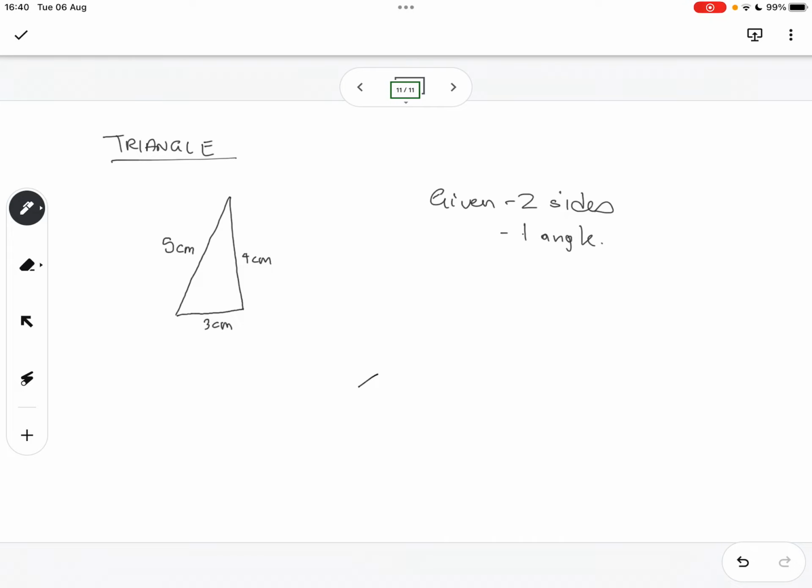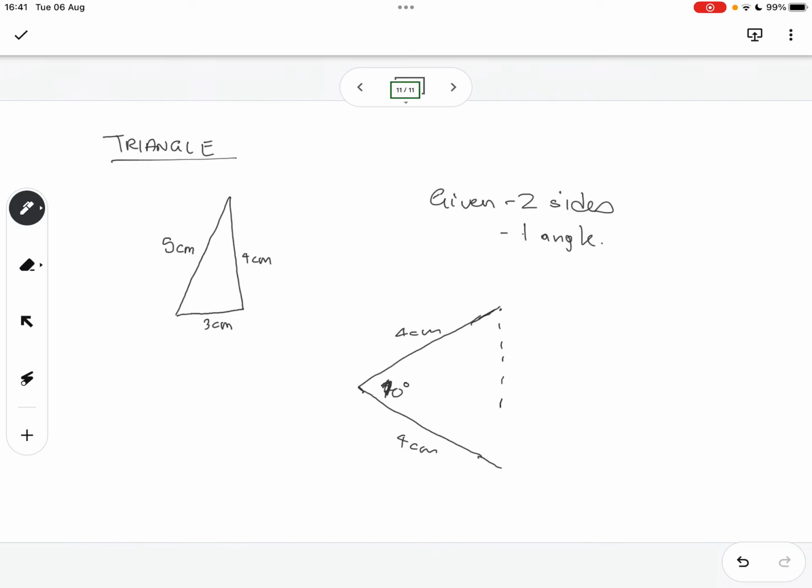So let's say we've got a side that's 4 centimeters and another side that's also 4 centimeters, and maybe we're given this angle as 70 degrees. So if we take our protractor, we draw a line at 70 degrees, that's also equal to 4 centimeters.